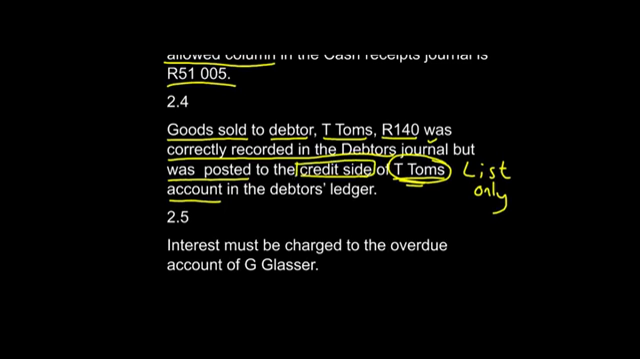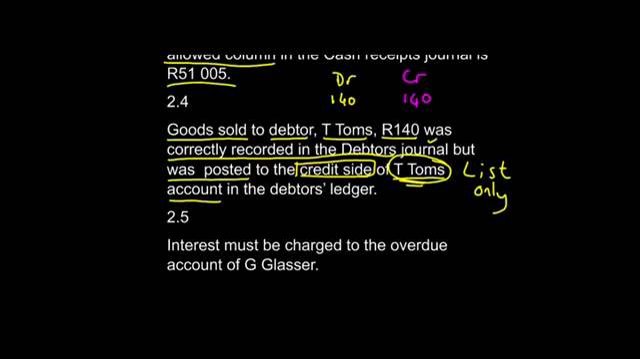It was posted to the credit side of T. Tom's account. So we should have posted that. We should have debited his account with 140 because we sold goods to a debtor. We sold goods to him for 140 Rand. Therefore, his account should have increased by 140 Rand. But what we did is we posted it to the wrong side. We actually posted it to the credit side, of 140 Rand.